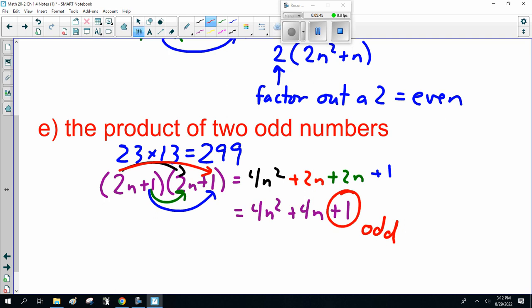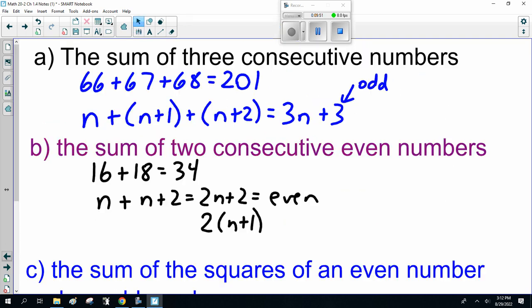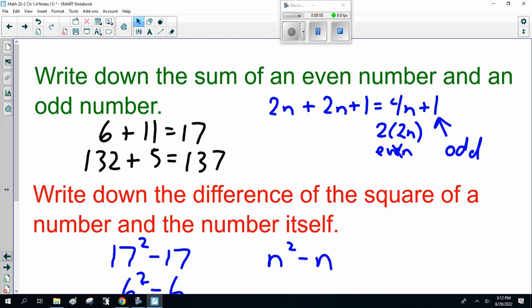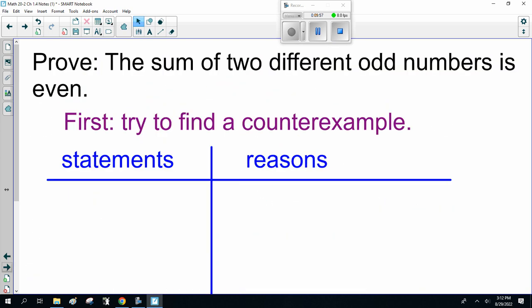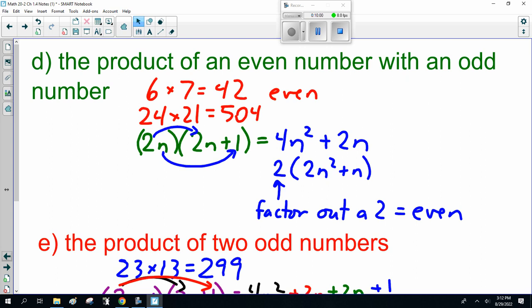What I'm going to do is pause the video here and let you think about it a little bit. And remember, these are the definitions: even number, odd number, consecutive. And we FOIL them out. Now, in the next part of the video, we'll use all these definitions in 2-column proofs. All right? But I'm going to be quiet now and let you think about it. If you've got a question, shoot me an email. Otherwise, good luck.